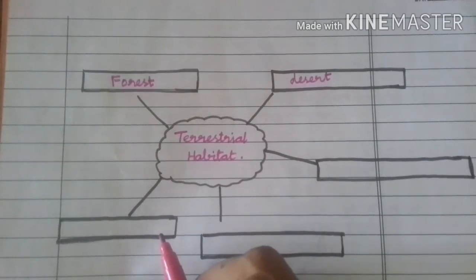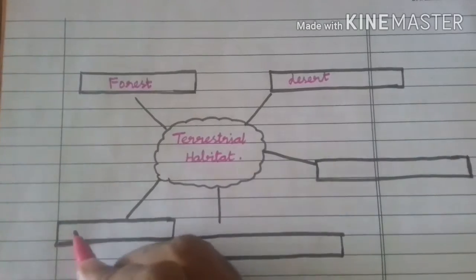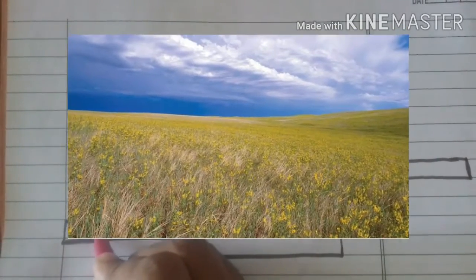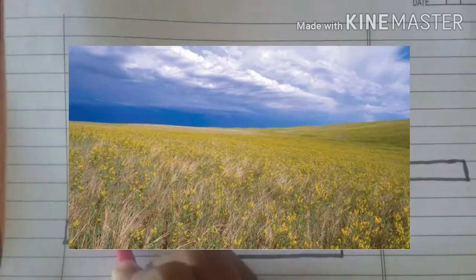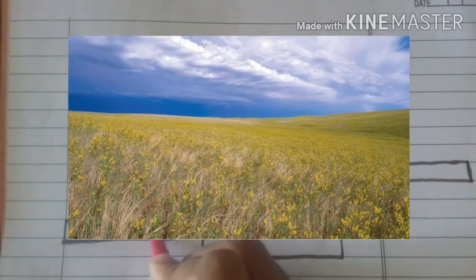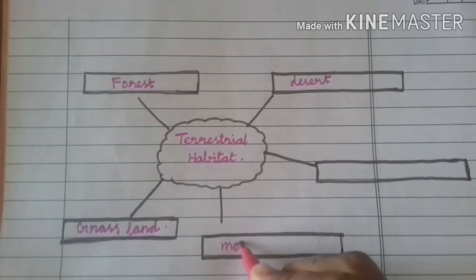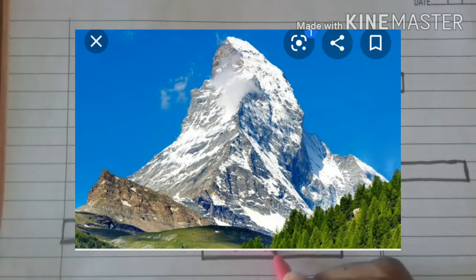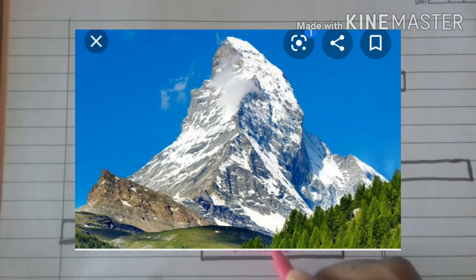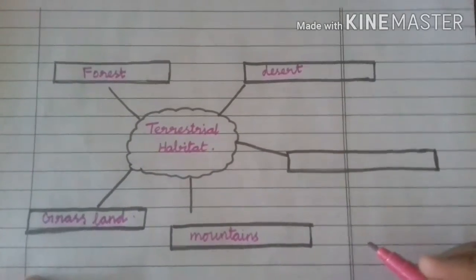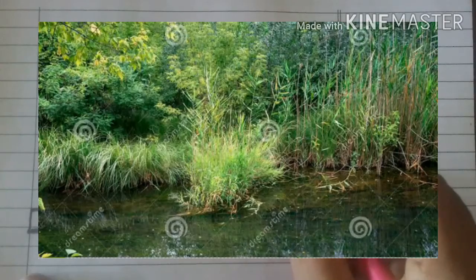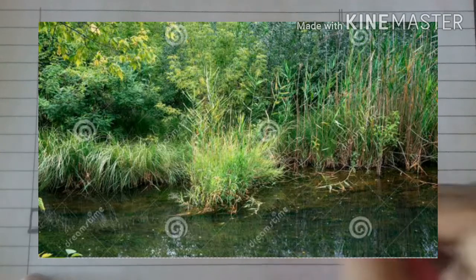Then, yes, superb. Grassland. Then mountains. Then marshy region. Super. You read well.